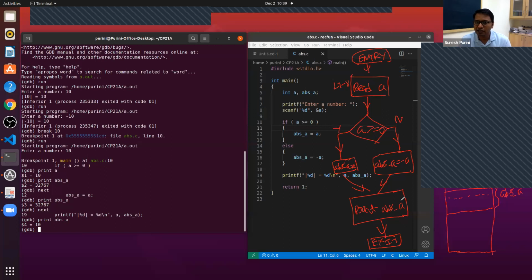What is this %d? What is this %a? What is this printf with %d in between? Those are like language nuances. They are not per se related with the algorithmic thinking, and that kind of confuses you. So I want you to have this distinction between the language nuances and the main algorithmic thinking.